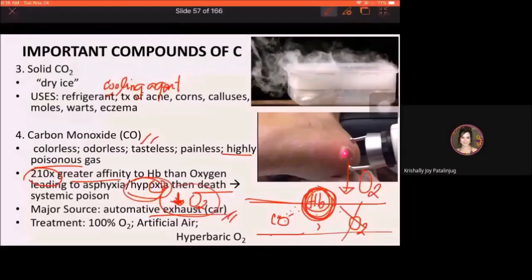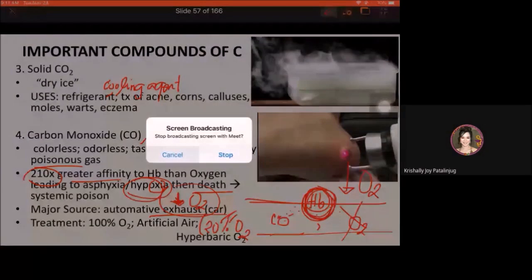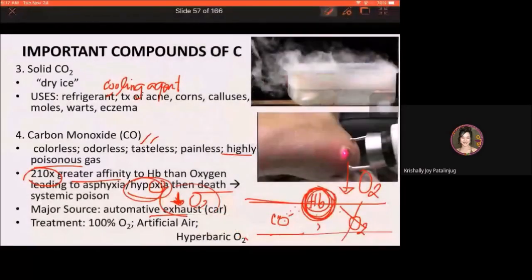Okay? Or, you can have artificial air. Take note: artificial air contains 20% oxygen and 80% helium.